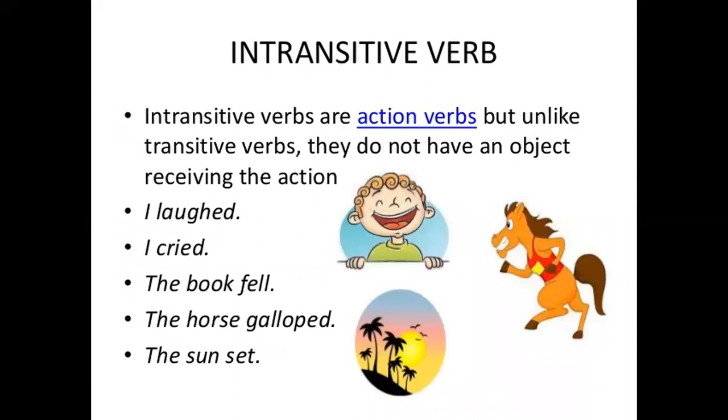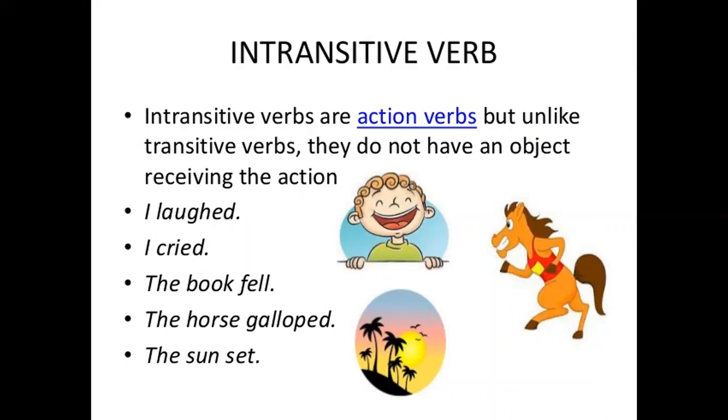Intransitive verbs are action verbs, but unlike transitive verbs, they don't have an object that receives the action that they do. Like I laughed. So laughed over here is an intransitive word because it's not transferring to an object. If I say I laughed at Jim or I laughed at the show, then it will become transitive. But right now it is intransitive.